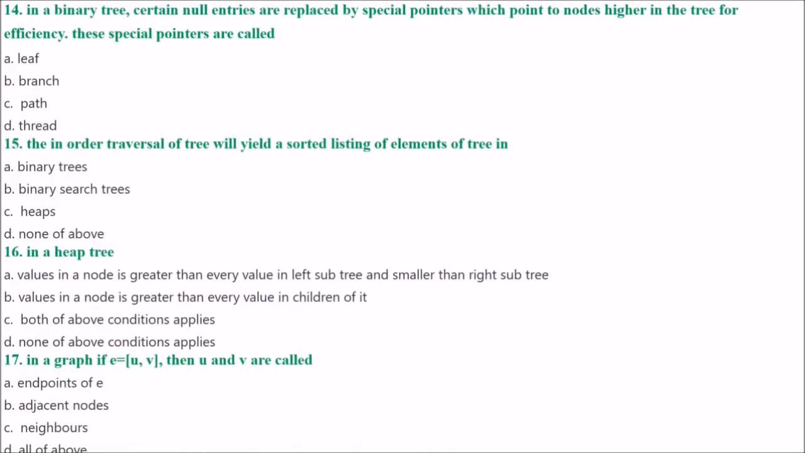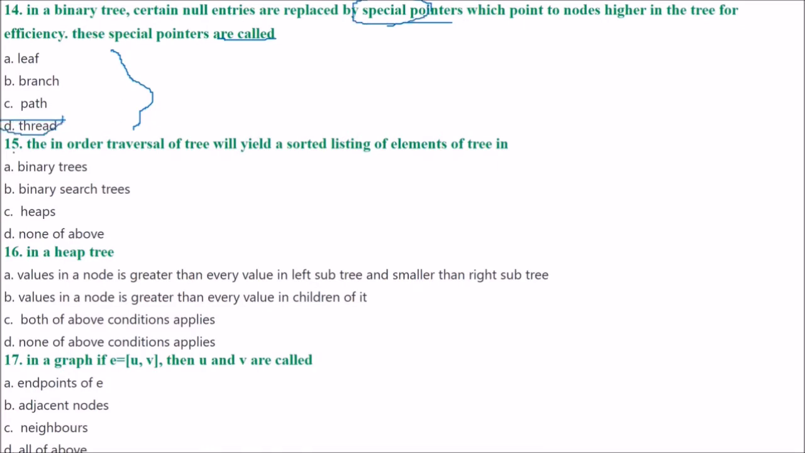Next is, in a binary tree, certain null entries are replaced by special pointers which point to nodes higher in the tree for efficiency. These special pointers are called what? Can you answer this? These special pointers, certain null entries replaced by special pointers which point to nodes higher in the tree for efficiency, are threads.